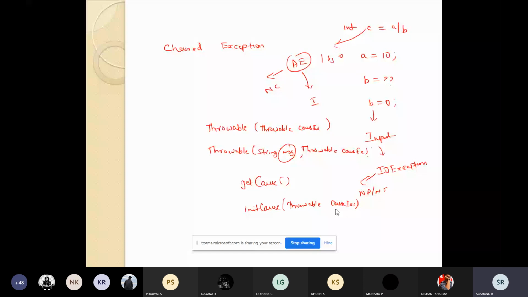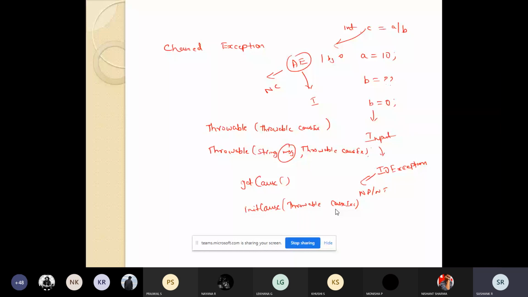The initCause method will associate the cause exception with the invoking exception, and it will return a reference to that exception. So this is regarding the chained exception.